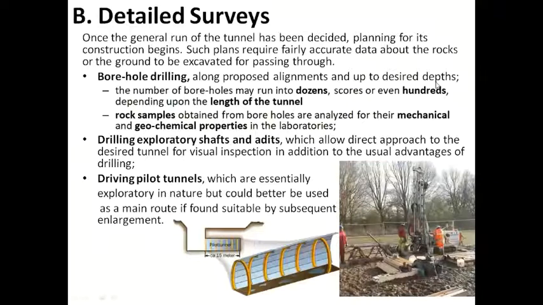Up to desired depths, we can drill and find out what type of rocks are there, and the number of drilling holes is decided depending upon the length of the tunnel. So if the length is more, there will be hundreds of drilling holes. If the length is less, the drilling holes will be less.